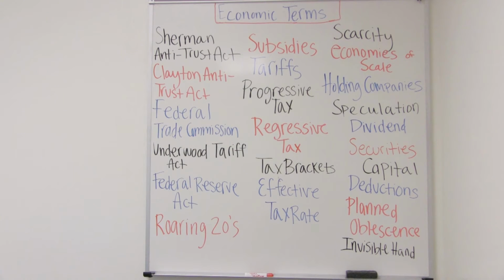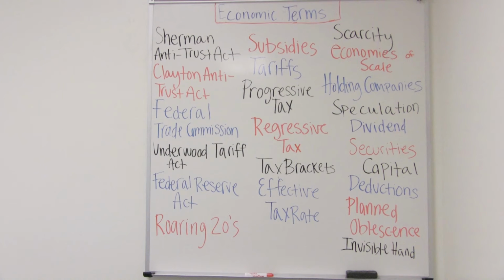Subsidies are government aid given to businesses in the form of monetary benefit, such as a farm subsidy. Tariffs are taxes on imported goods. Progressive taxes are taxes whose rate increases as the payer's income increases. So people with high incomes have a greater proportion of their incomes taken to pay for the tax. A regressive tax is one whose rate increases as the payer's income decreases.